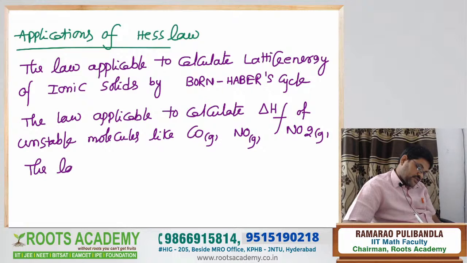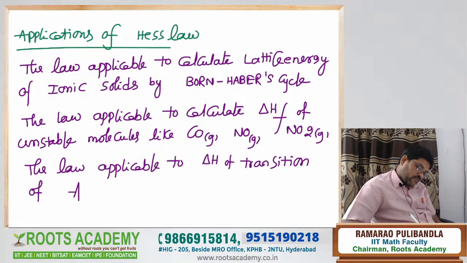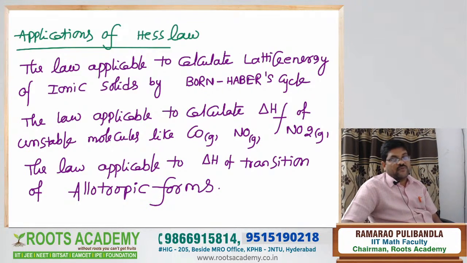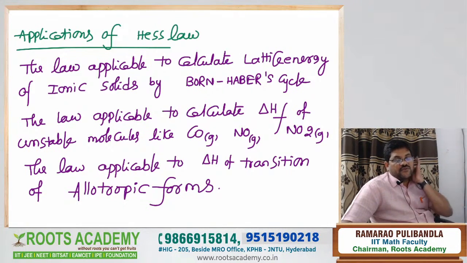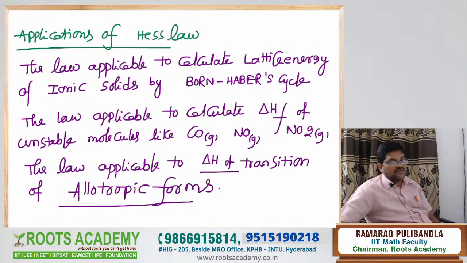And the third application, the law is applicable to enthalpy of transition of allotropic forms. What is the meaning of allotropic form? Rhombic sulfur converted to monoclinic sulfur. Graphite converted to diamond, or diamond converted to graphite, like that. So the law is applicable for enthalpy change of transition of the allotropic forms. So these are the applications of Hess law.